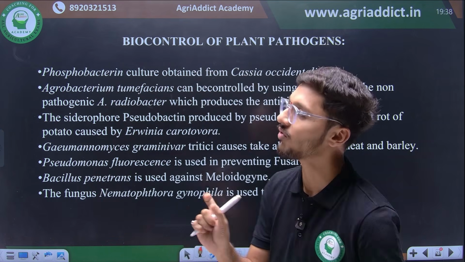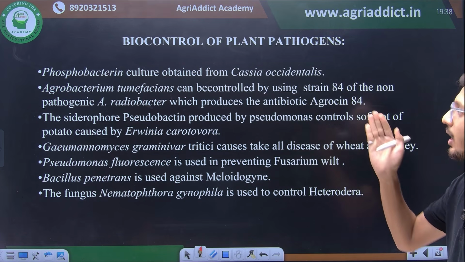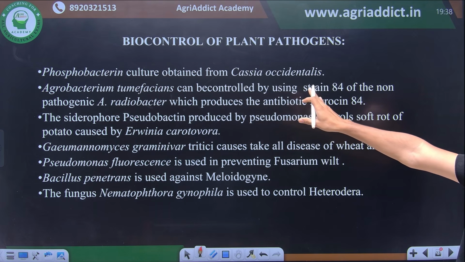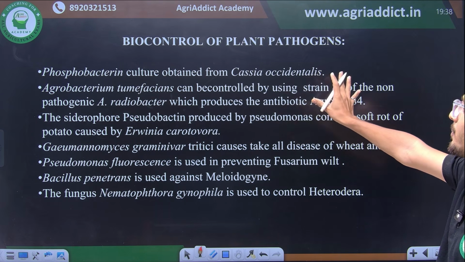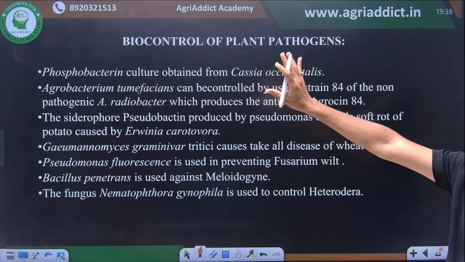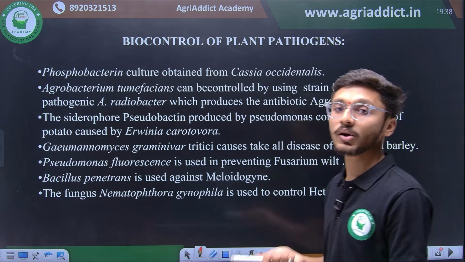It is the use of organisms for the control of plant pathogens. We have an important example of phosphobacterian culture, which is obtained from Acacia occidentalis, and is used in biocontrol of plant pathogens. Then we have Agrobacterium tumefaciens.